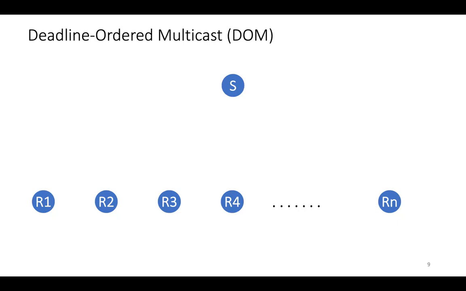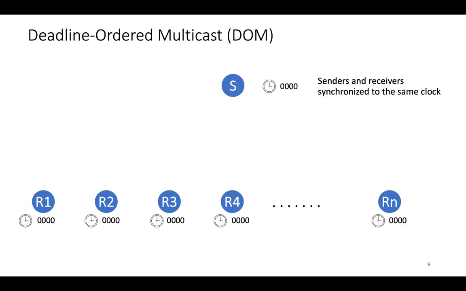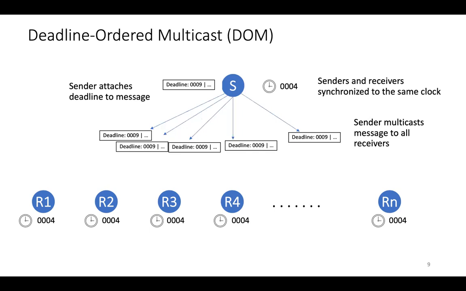Okay, so let me get into the primitive itself. DOM is a kind of multicast, so you would naturally expect a sender and multiple receivers. They're all synchronized to the same clock. Now let's say at synchronized time 3, the sender attaches a deadline to the message that it wishes to send to all of the receivers, and then creates a copy, one for each receiver, and sends it out. Now these messages arrive at the receivers at various different times.